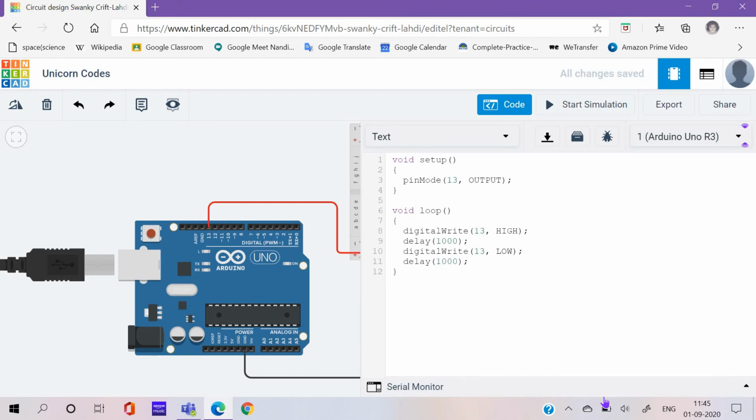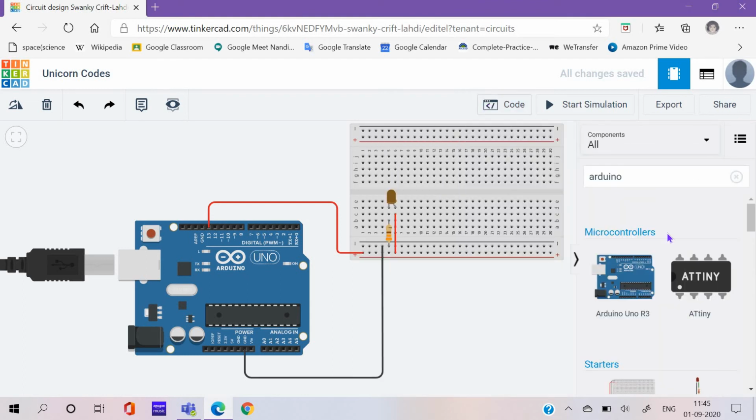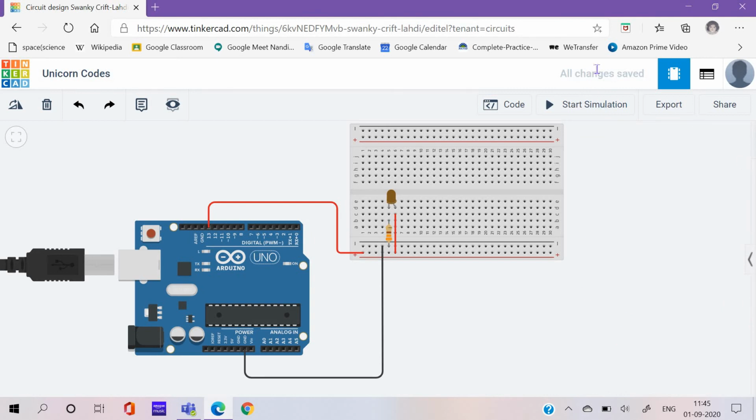I want this to delay for 5 seconds. So let's make it 5000 delay. And now the most important thing, start simulation. If you want to see how it happens, just click the code, and you can click this inside also, so you have the whole screen to yourself.